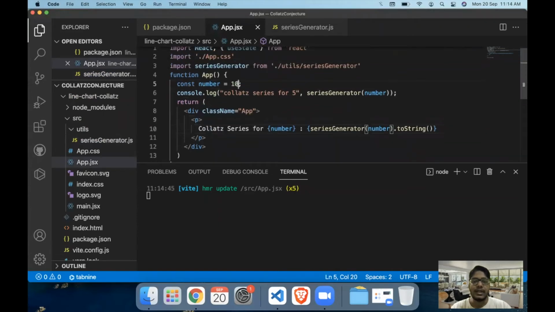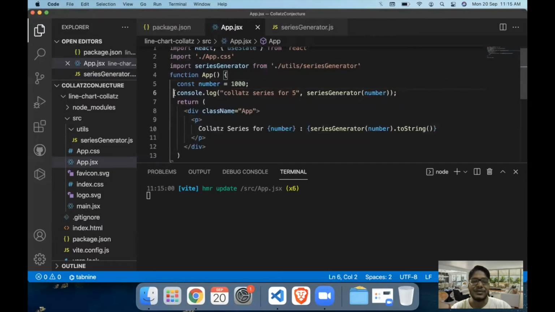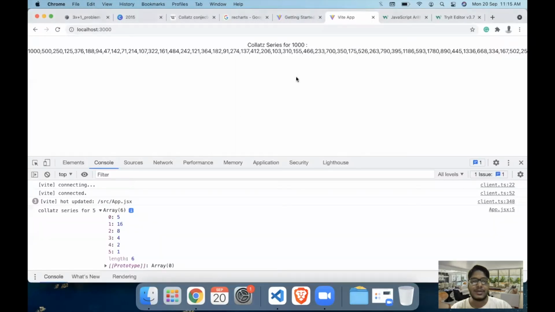If you go for a really large value like 1000, even in that case the numbers are like 1000 and 500. We are going into the half till 125, which is odd. Then we go with 125 into 3 plus 1, which comes out to 376. And eventually if you go towards the end of this series, it will end at the value 1. So for any value that you can think of, this series always ends at the value 1. This is surprisingly easy to understand, but I don't know, nobody has been able to provide a theorem for this series.